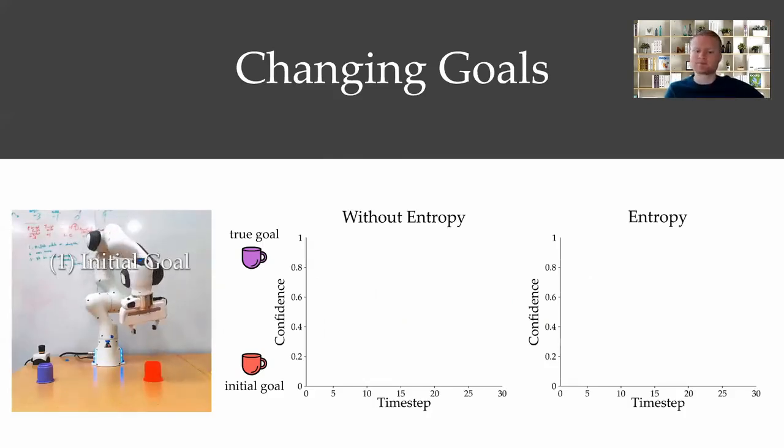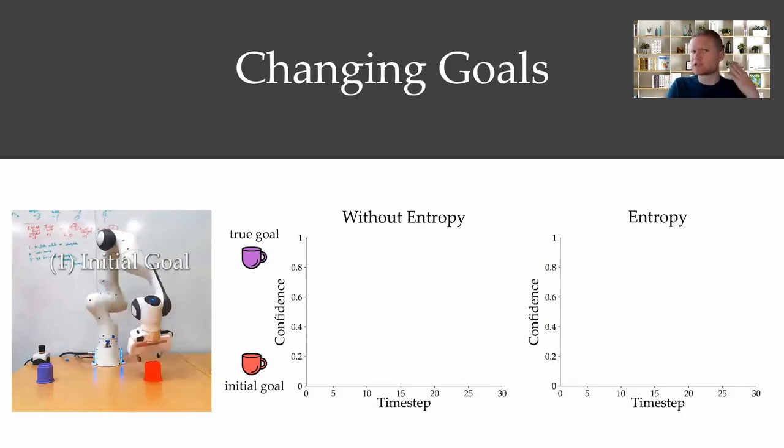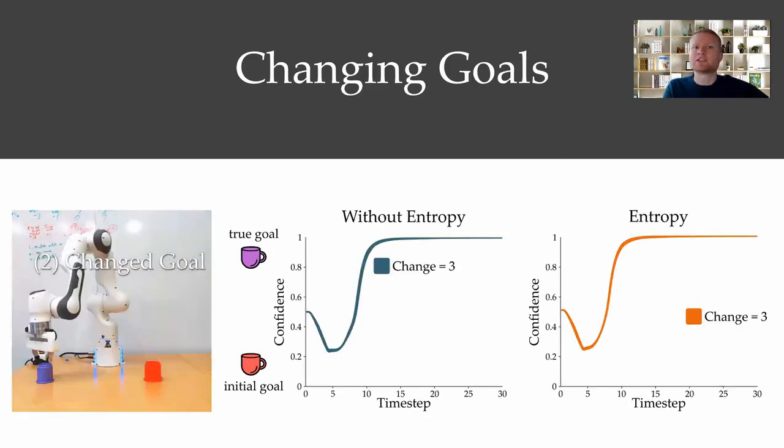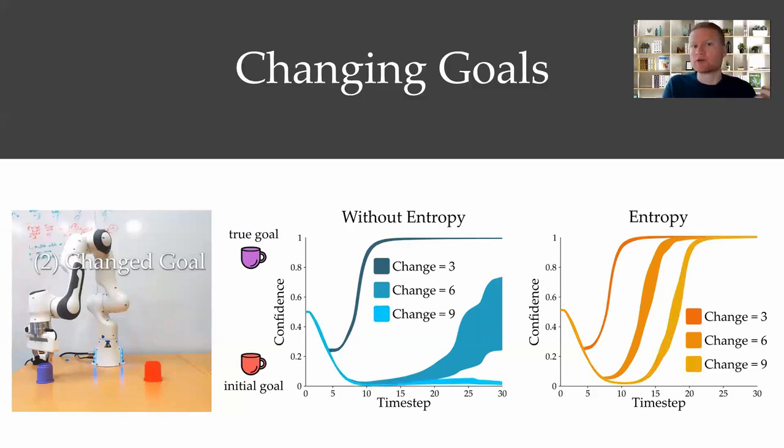Here's an example of our desired behavior. A Boltzmann rational simulated human is controlling the robot. They initially move towards the red cup and then change their mind so that the purple cup becomes their true goal. On the left, we show a simulated human interacting with a latent space that does not encourage entropy. If the simulated human changes their mind early in the task, let's say at time step 3, they can reach their true goal. But if the human changes their mind after the robot becomes confident that they want to reach the red cup, they get stuck. And this only gets worse the longer they wait before changing their mind. Encouraging entropy addresses this problem. On the right, the simulated human is always able to use latent actions to change goals, even if the robot is convinced in their initial goal.